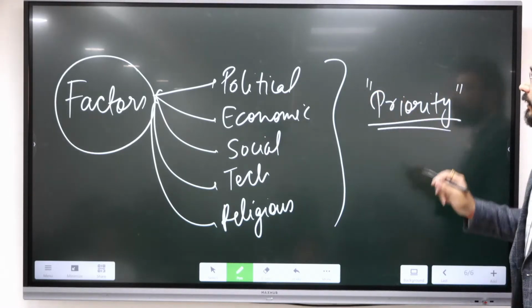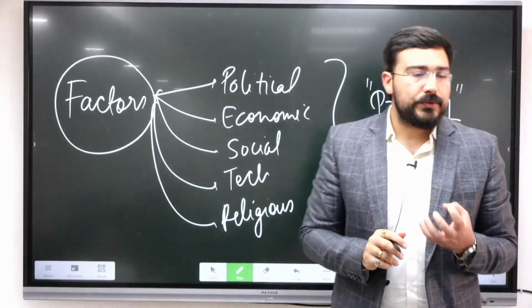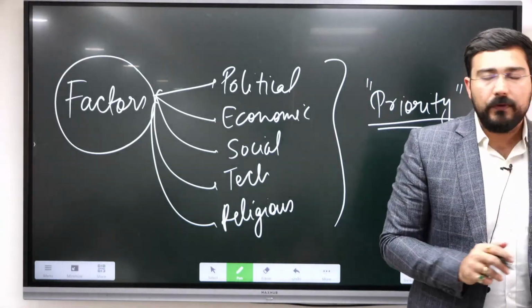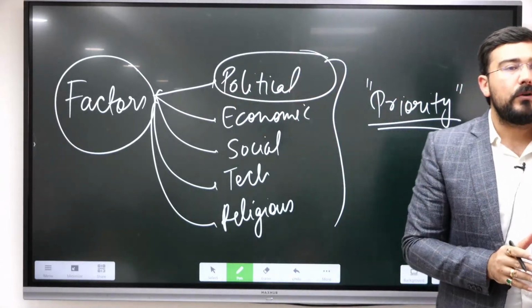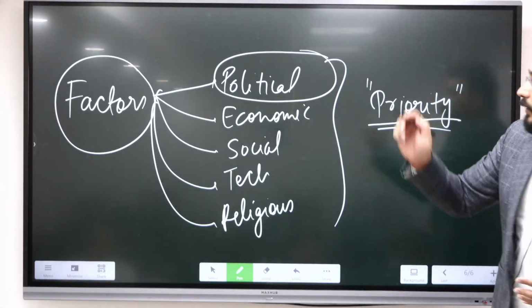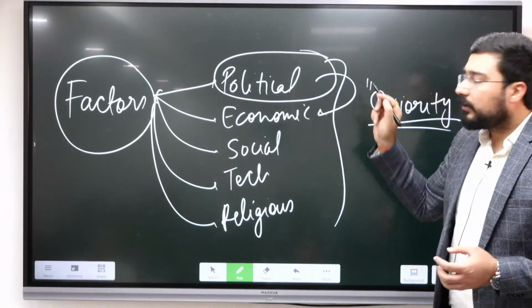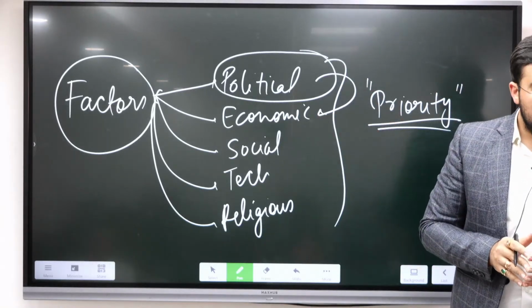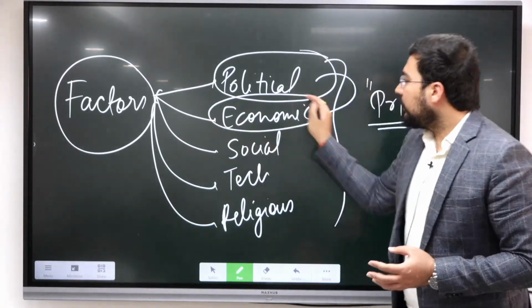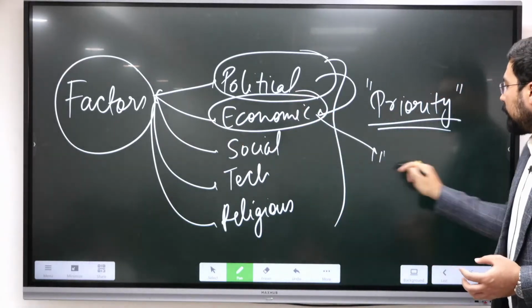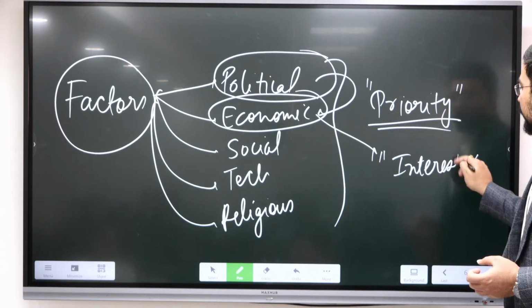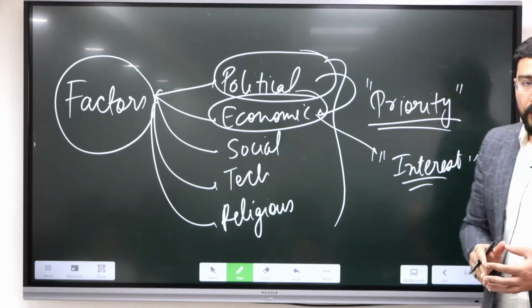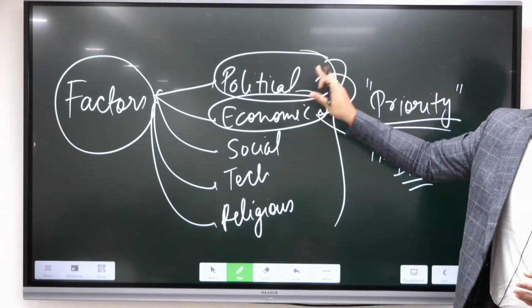Which factor was the most important factor? Like if we see in this case, the most important factor was the occupation of Constantinople. It could be in the form of political, okay, which was having a direct bearing on the trade. All right, so it was leading to the economic interest of the Europeans now being at a disadvantage because of the changed political equations.